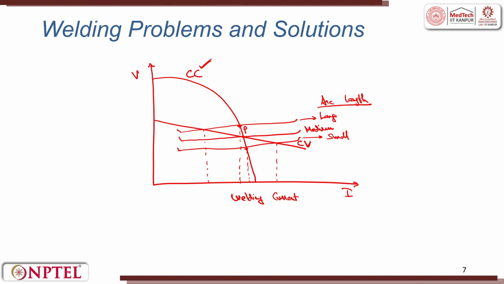So this can be corrected by a voltage controlled electrode feed control system. That is, if there is a change in voltage, whether rise or fall, the motor accelerates or decelerates to maintain a consistent arc length.